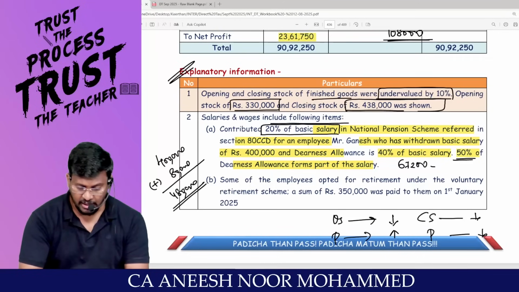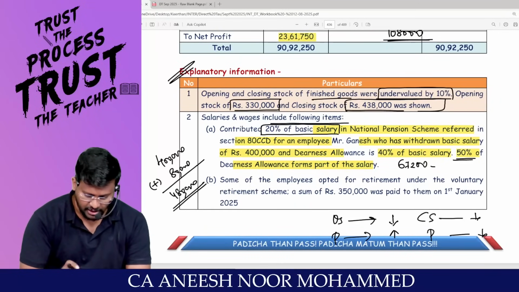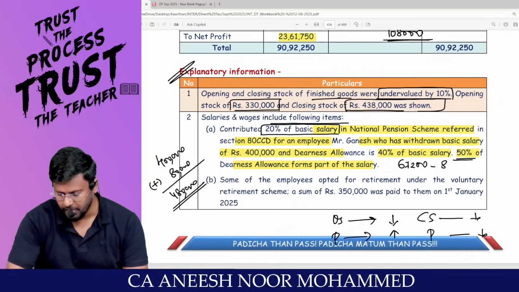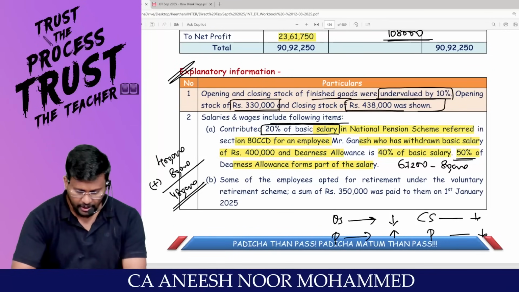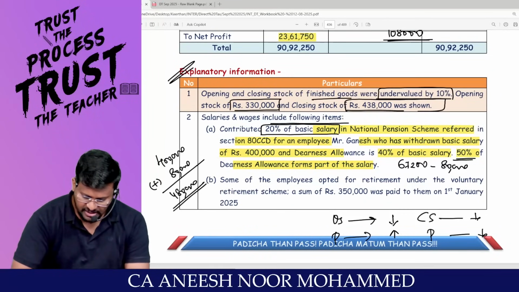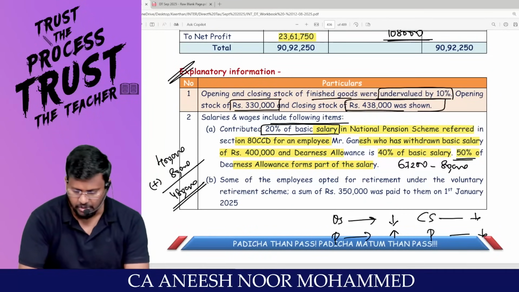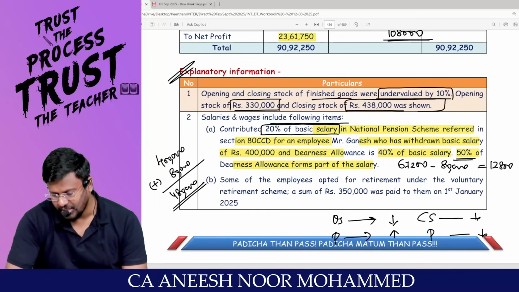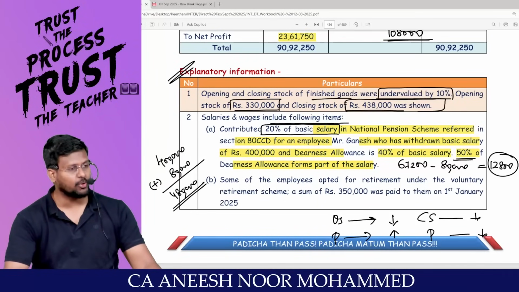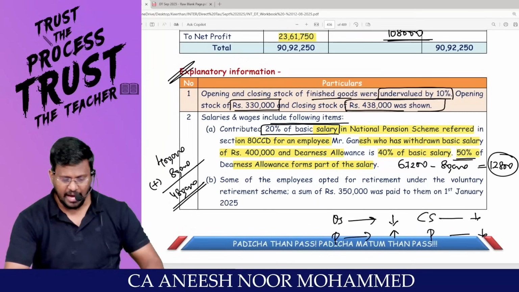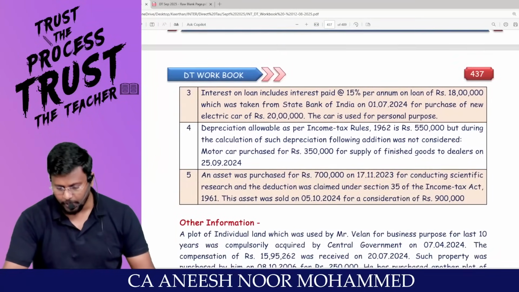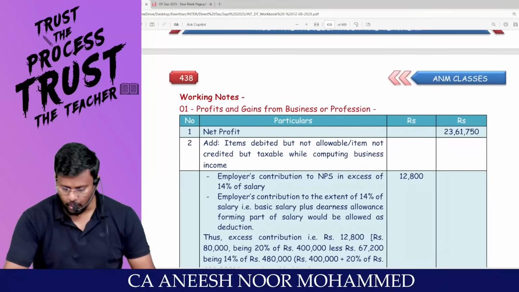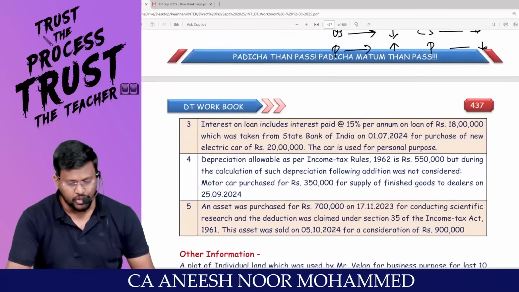That means, sir, 4 lakhs into 20% means 80,000 they have contributed. Are you with me? So 80,000 minus 67,200 comes to 12,800. They have contributed extra. This should be added back as per 40A subsection 9, contribution to unrecognized fund. How much should you add back? 12,800. That's the calculation.